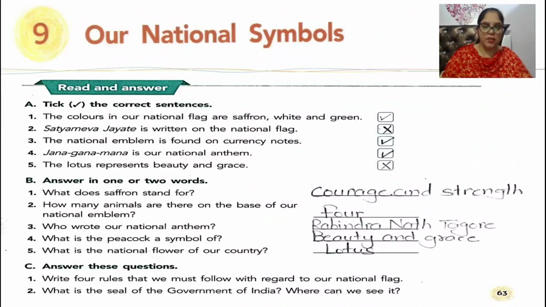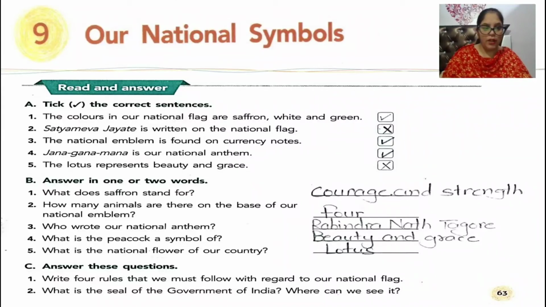Next is tick the correct answers. First is the colors in our national flag are saffron, white and green. Yes, it is true. Tick. Number 2, Satyamev Jayate is written on the national flag. No, it is wrong. It is written below the national emblem, not on the national flag. Number 3, the national emblem is found on currency notes. Yes, it is true. So we have to tick it. Number 4, Jan Gan Man is our national anthem. This is correct. Tick. Fifth is the lotus represents beauty and grace. No, it is cross.